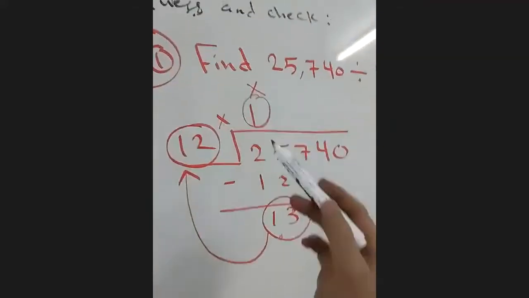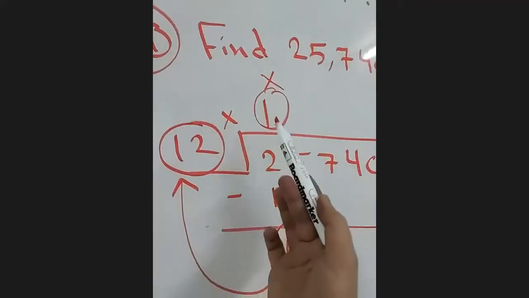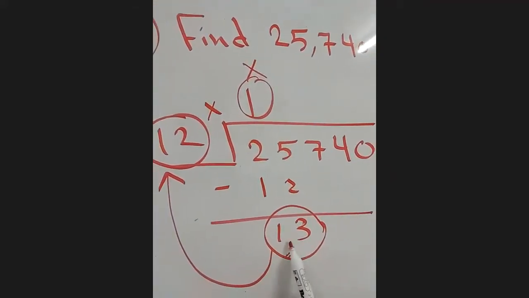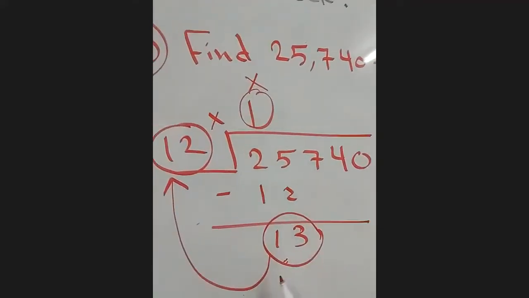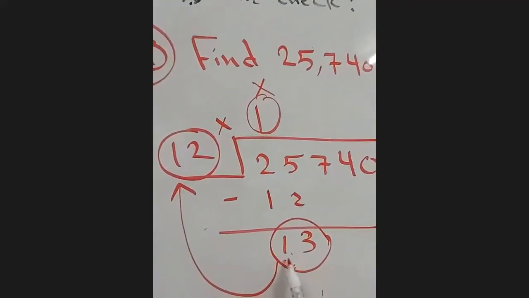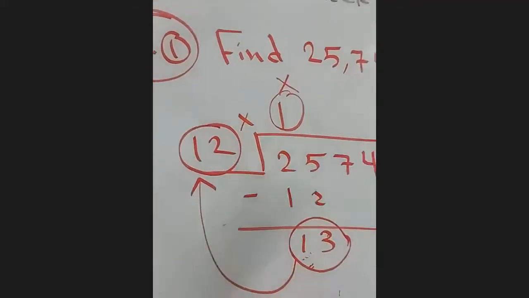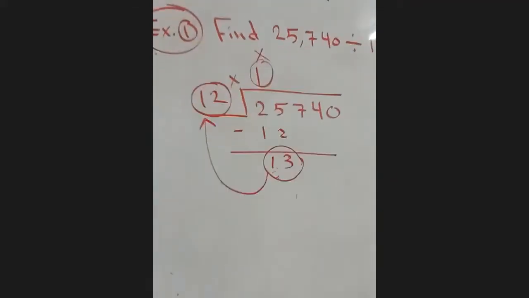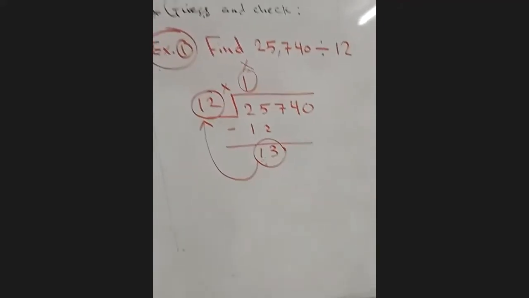My choice is wrong. So when I know that my choice is wrong, after I make subtraction and I find the answer of the subtraction here, I take a look before I continue. This number equal this number, wrong. This number more than this number, wrong. This number less than this number, correct. Hope it's clear for you.